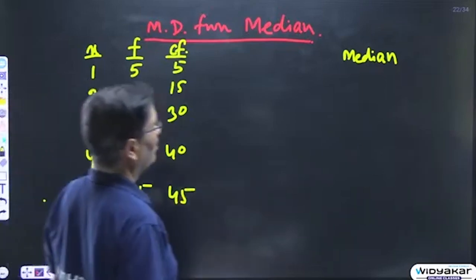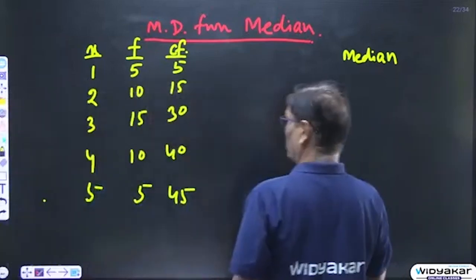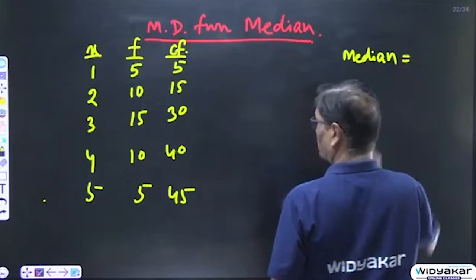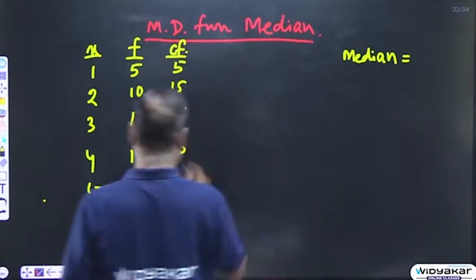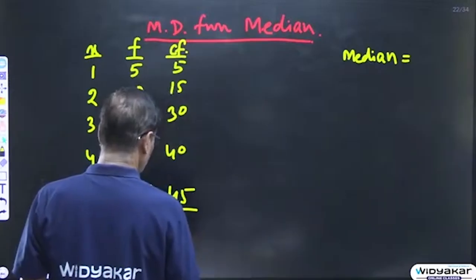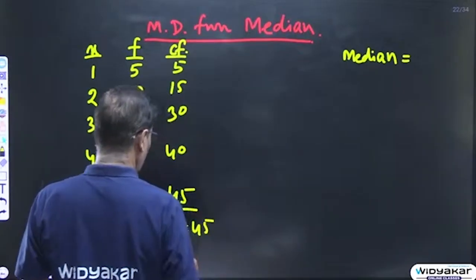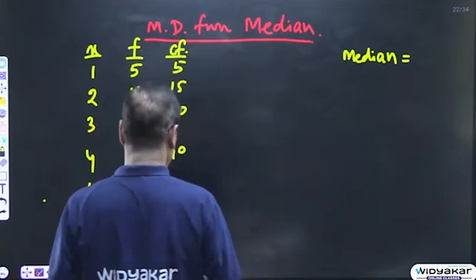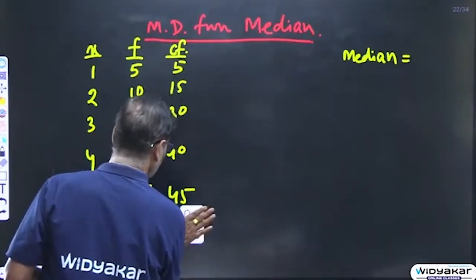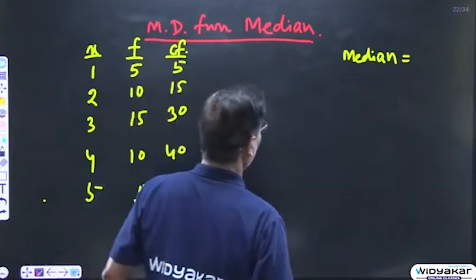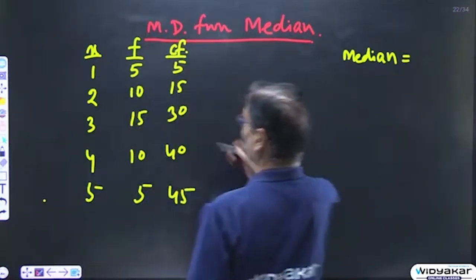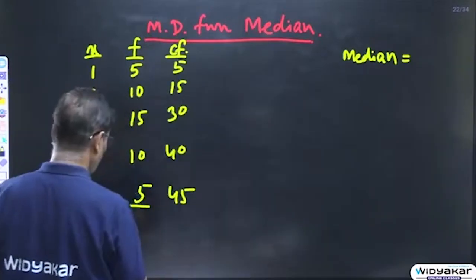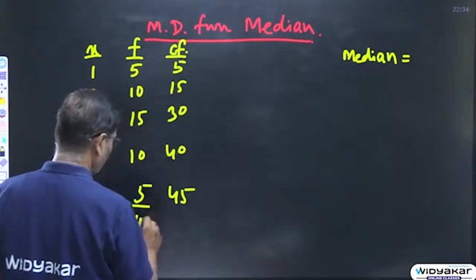The total, summation f, is 45, so n is equal to 45.